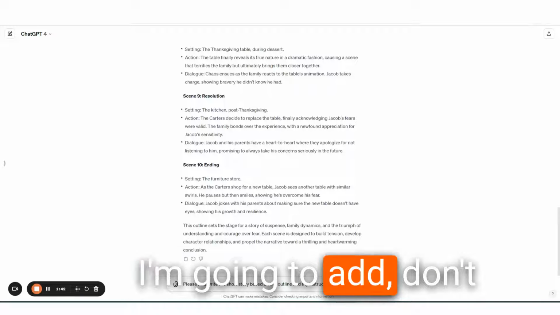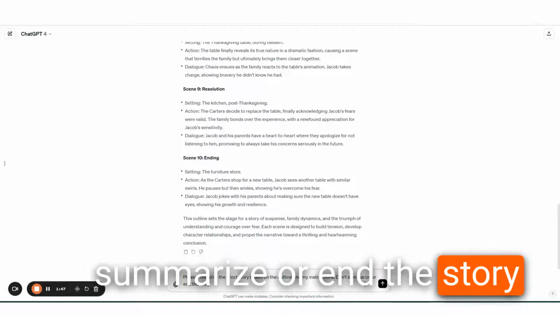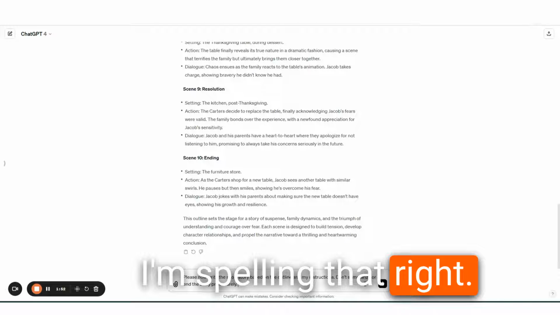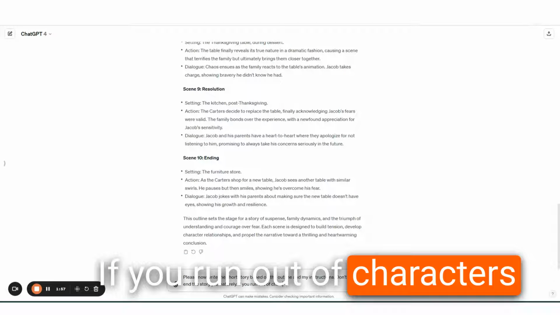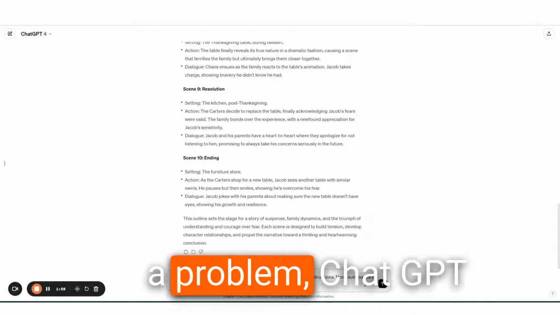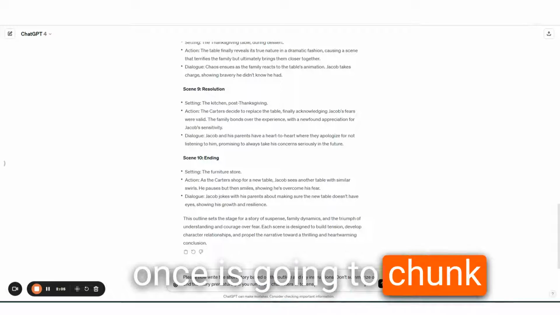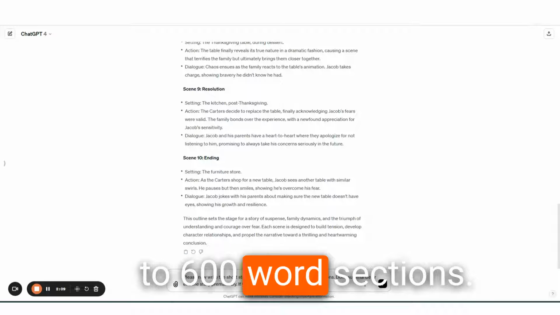I'm going to add, don't summarize or end the story prematurely. I'm spelling that right. If you run out of characters or tokens, because that's a problem, ChatGPT can't write 3,000 words at once. It's going to chunk it up into about 500 to 600 word sections.